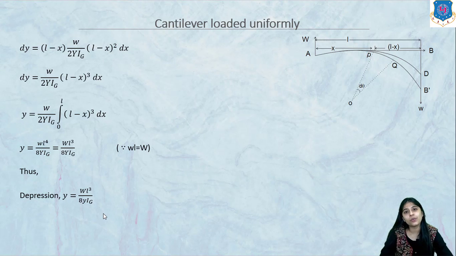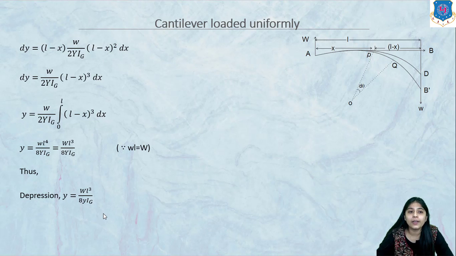We are considering only a section of depression. If you want to find the total depression, you need to integrate over all such sections of depression. So we integrate over the length of the cantilever, 0 to L. Then w upon 2YIg, integration 0 to L, of (L minus x) cubed dx.